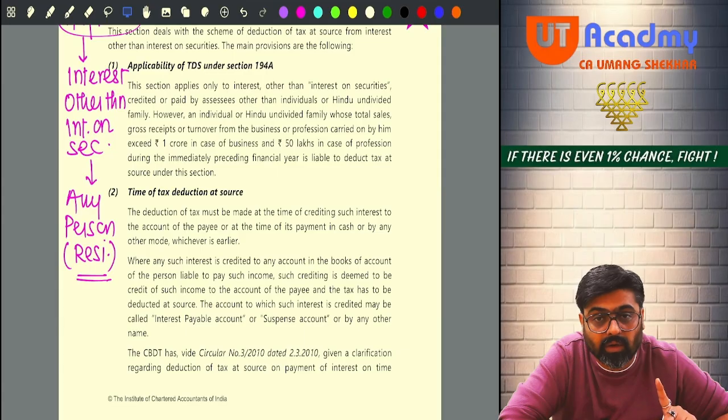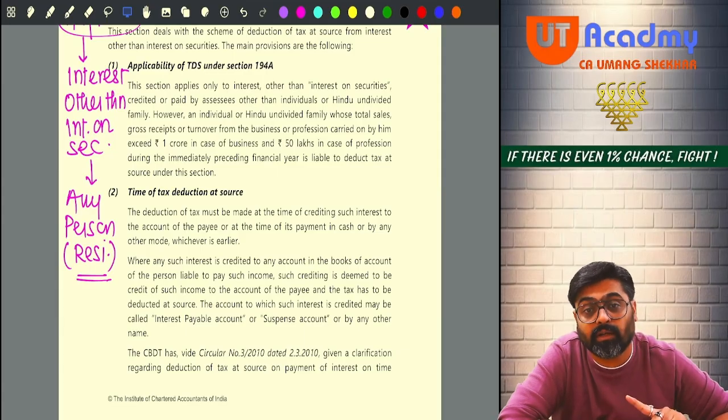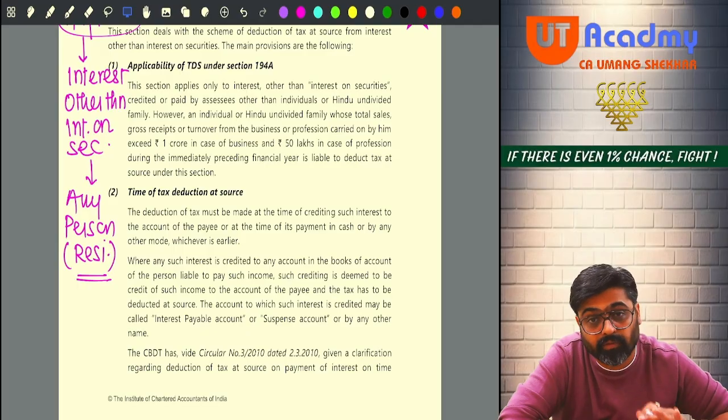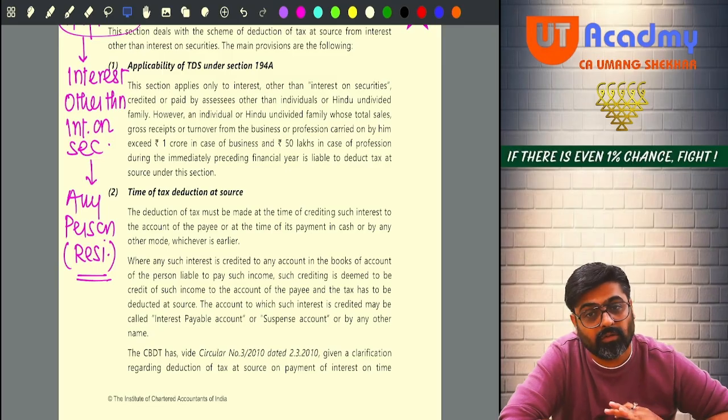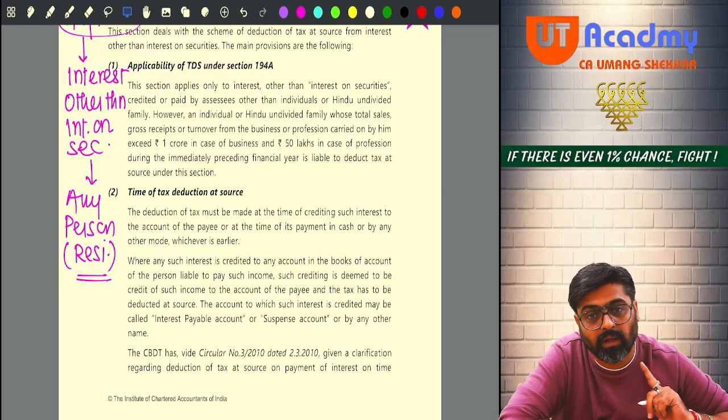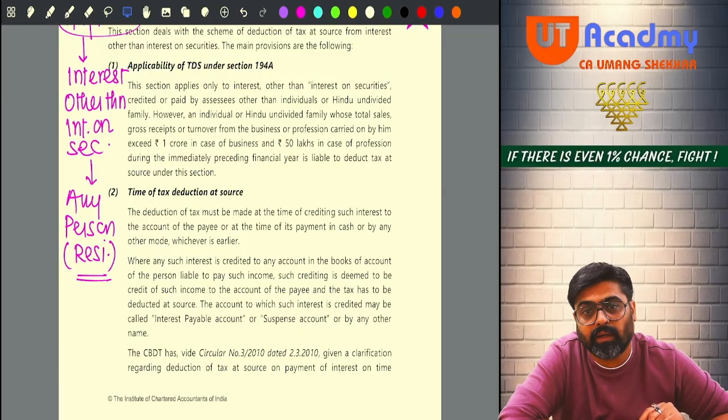Wait, the turnover and the gross receipts for the last year we are supposed to check. If in the last year the turnover or the gross receipt did not cross 1 crore or 50 lakhs, then this year whatever payment of interest he will make, he is not going to deduct any TDS under 194A. Even if this year's turnover is more than 1 crore or 50 lakhs, he is not going to deduct TDS this year, because last year's turnover and gross receipt were not more than 1 crore or 50 lakhs. Getting my point?